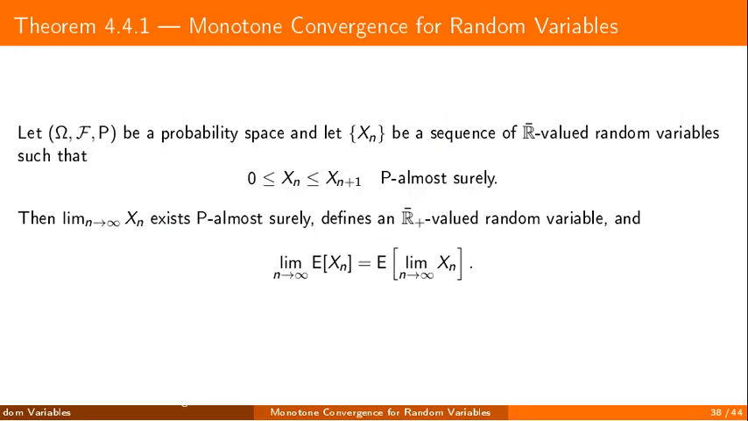Monotone convergence first. Take a sequence of variables valued in the extended reals, non-negative and non-decreasing almost surely. Then the limit exists almost surely, defines a non-negative variable in the extended sense, and the expectations converge to the expectation of the limit. The assumptions, non-negativity and monotonicity, are only required almost surely.